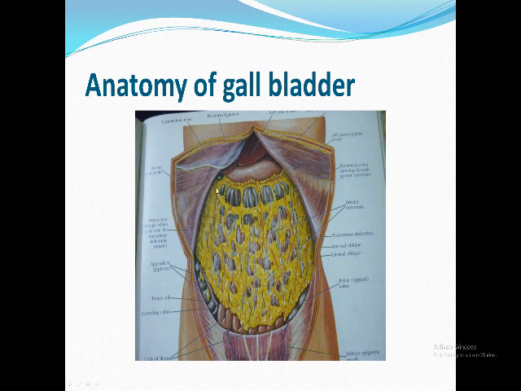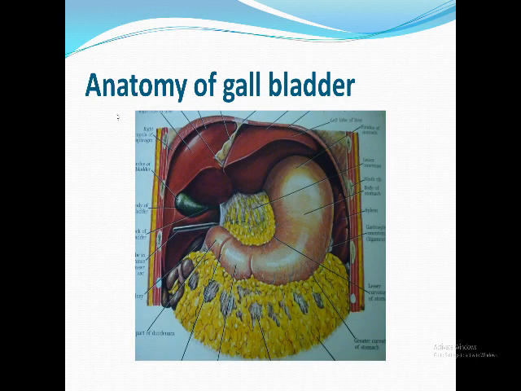And also the same occurs here. With repeated attacks of inflammation of the gallbladder, the omentum also adheres between the stomach, liver, and anterior abdominal wall, isolating the gallbladder from the rest of the abdominal cavity. If we go nearer and elevate the liver like that, you have to elevate the liver to be able to see the gallbladder resting in the gallbladder fossa on the undersurface of the liver.